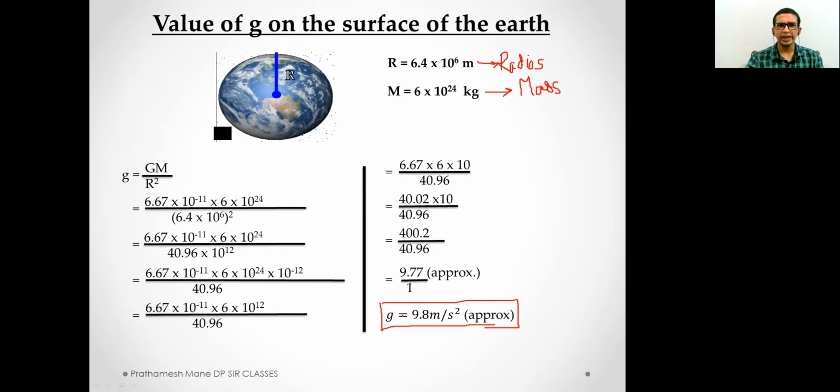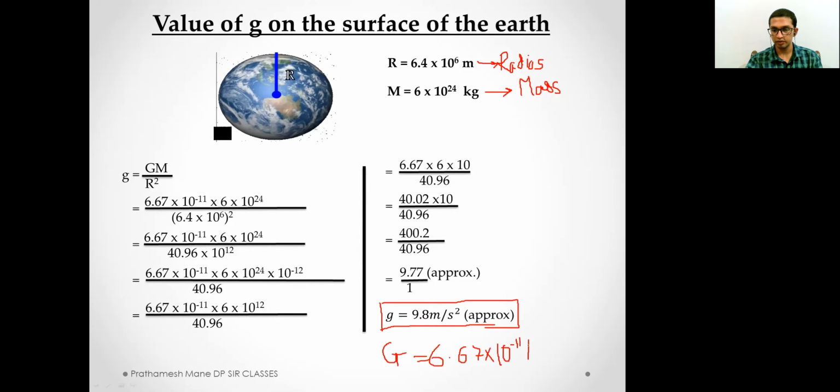Again, I would like to bring up the point about small g and capital G. The value of small g is 9.8 meters per second square. The value of capital G is 6.67 into 10 power minus 11. I'll write it again for you. 6.67 into 10 power minus 11.